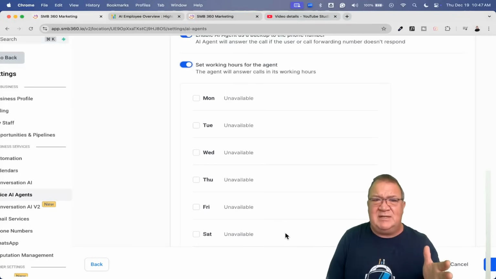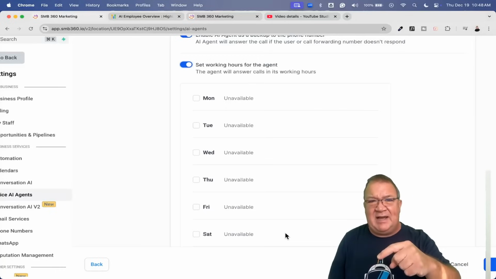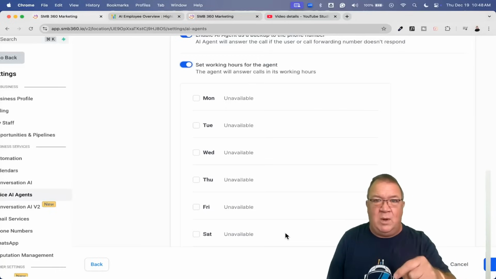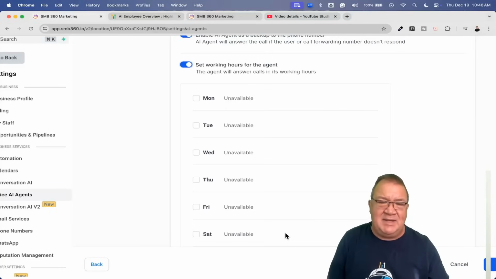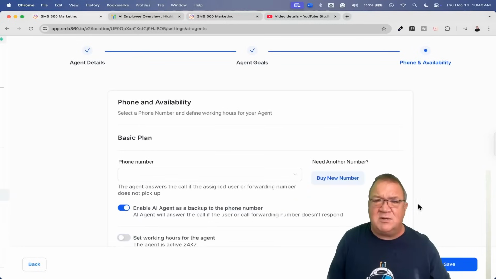I just couldn't come up with a good example why you would want to set up a system like this where you would have working hours for your agent. Because it's not like you can say, okay, this agent works from 8 to 5, and then I'm going to have another AI agent that works from 5:01 to 7:59 a.m. the next morning on the same phone number. Because again, we've already shown you can't have two agents on the same phone number. So I couldn't really give you a great example about that one, but this is about as far as we can go. We could save it if we want to, but this really isn't very useful.